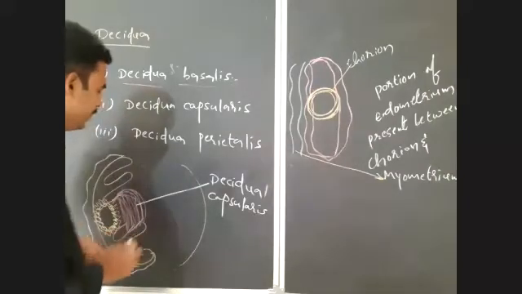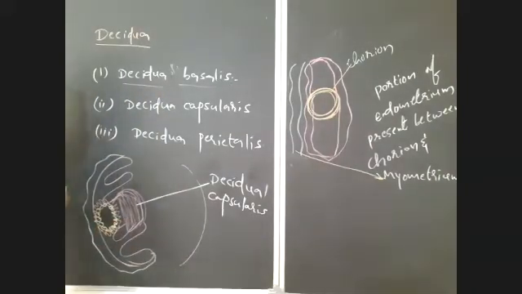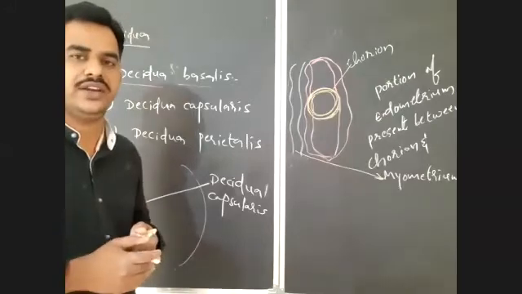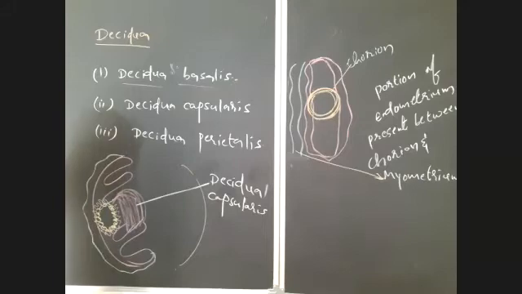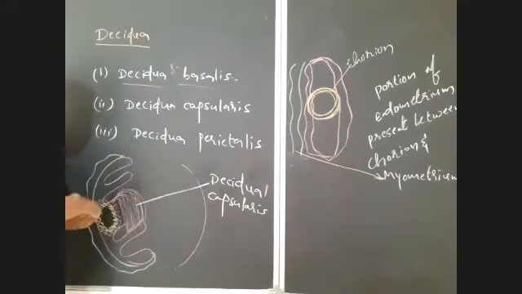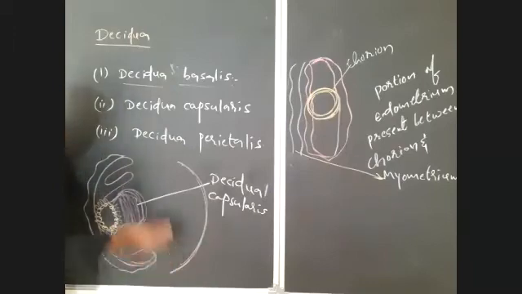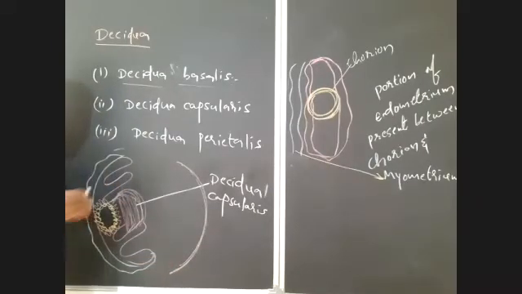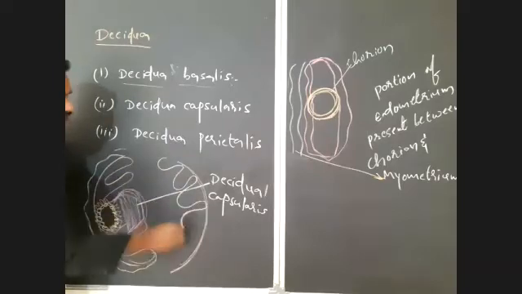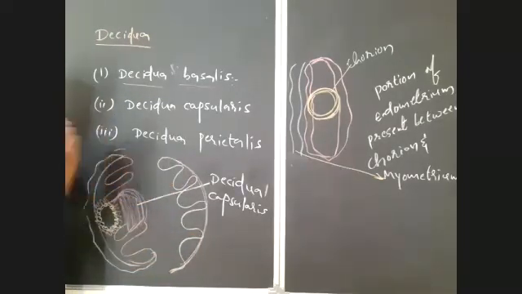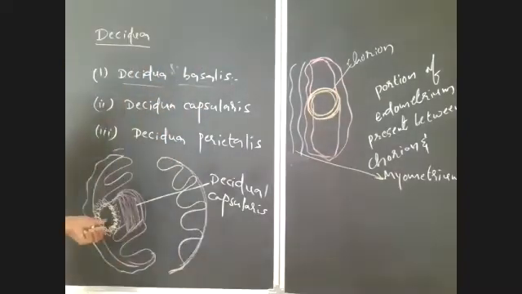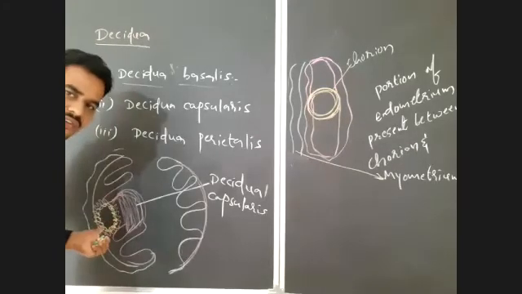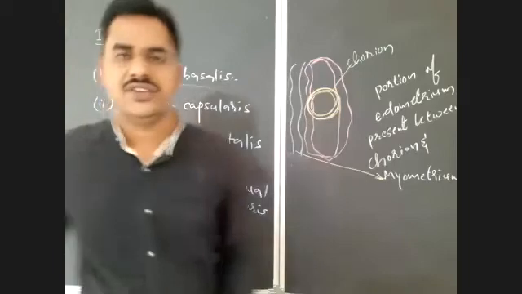Observe here. It is the largest part of Deciduea, or the largest modified region of the entire endometrium. So, Deciduea parietalis is the thickened endometrium throughout the uterus, except at the site of formation of placenta, in the remaining region.